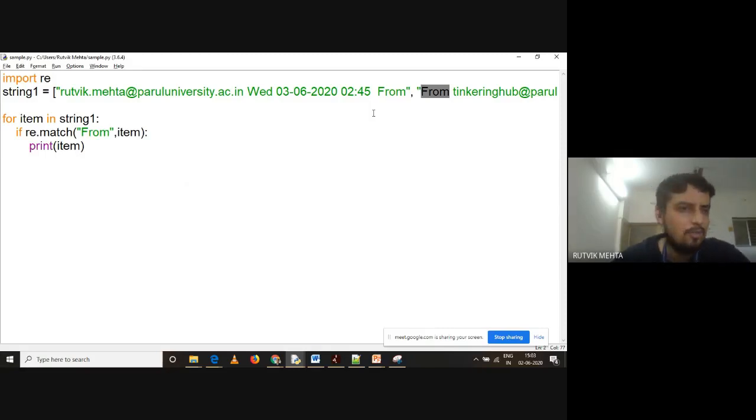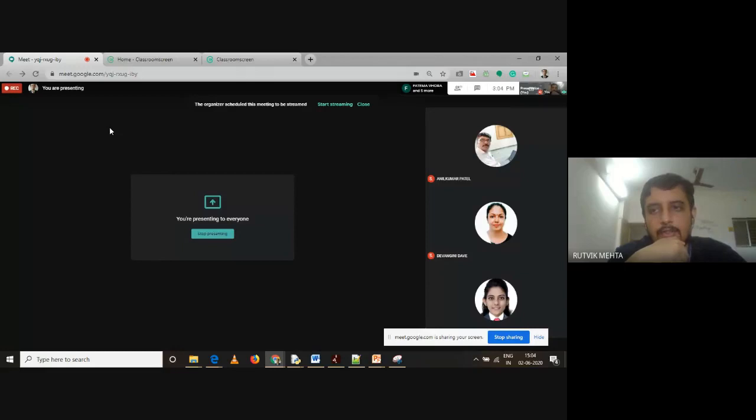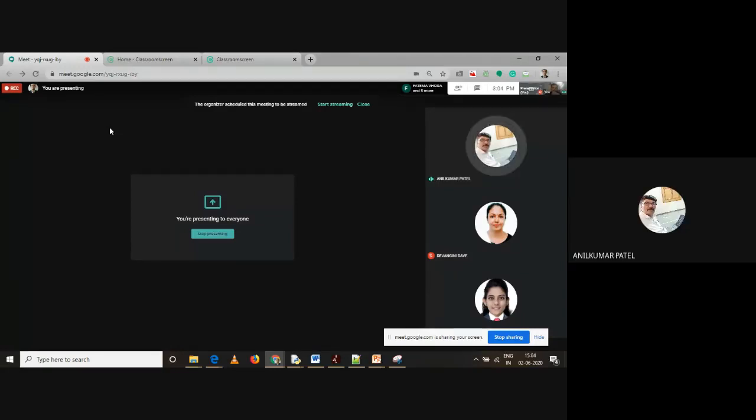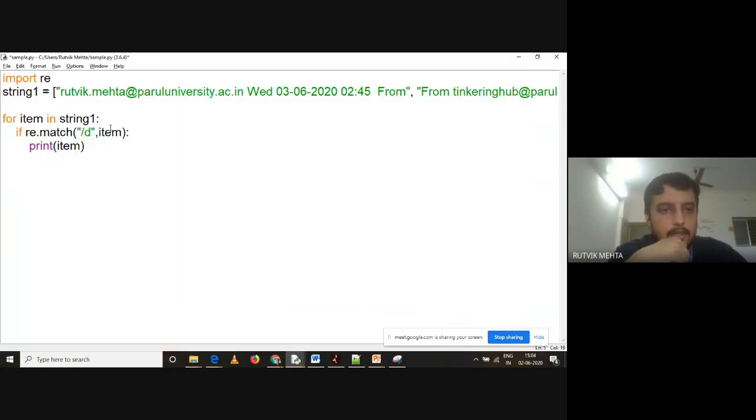Now let us say I don't want to look for this. I just want to say re.match, and here I am saying slash d. Can anybody tell me what is the purpose of slash d in regular expression? I've already told you what slash d is. Decimal digits. Yes, it is digits. All the digits will be included in slash d.